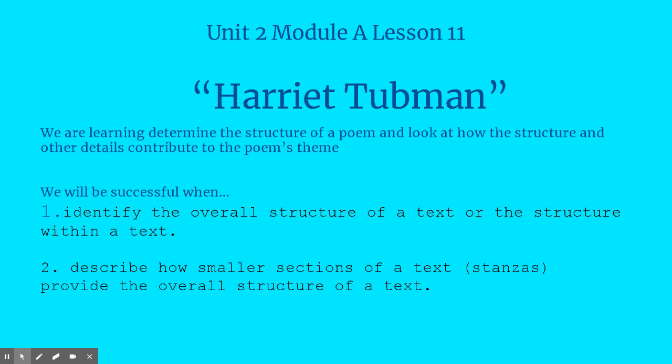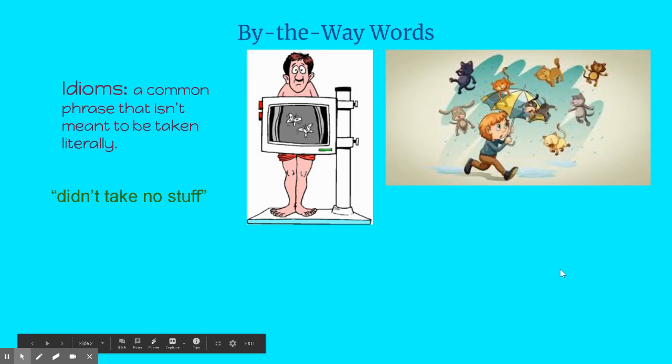So for us to be successful, we have to be able to identify the overall structure of the text or the structure within a text. So stanza by stanza or as the poem as a whole. And then we can describe how smaller sections of the text, those stanzas, provide the overall structure to the text. So we're kind of breaking it apart and looking at it, but also then thinking about different things when it comes to theme, like the language that is used, like the picture that is used, and some of the events that are included in the poem.